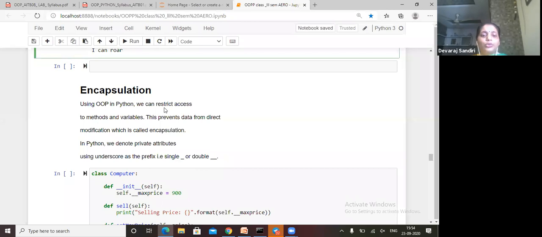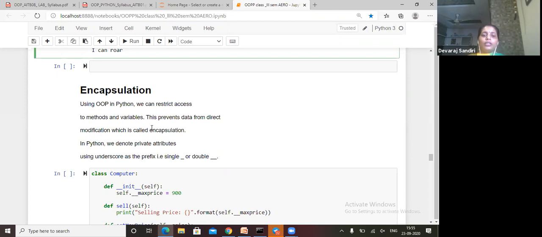Using Python we can restrict access to the methods and variables. This prevents data from direct modification, which is called encapsulation. So some data can be accessible, and some data cannot be accessible by the user.